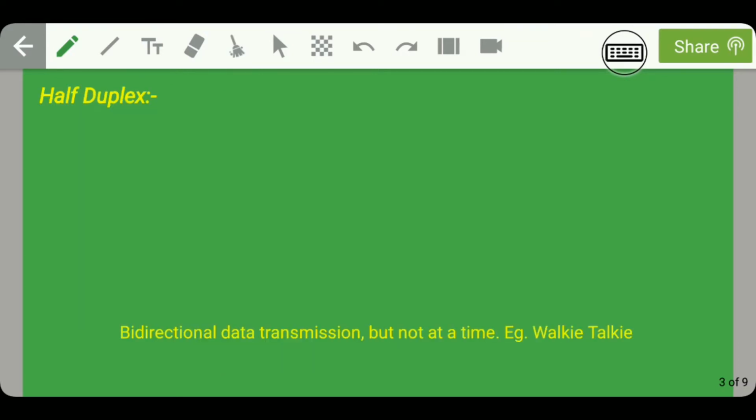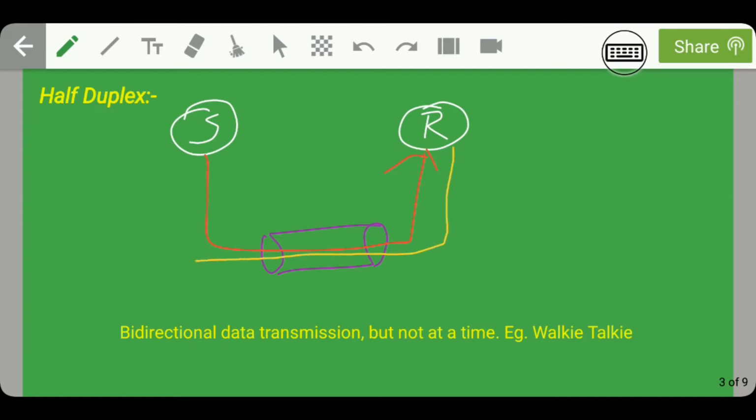Guys, moving on, let's talk about half duplex transmission mode. Imagine that this is the sender node, whereas this is the receiver node, and let's say that this is our communicating medium. In a half duplex transmission mode, when the sender sends any data transmission to the receiver, then there is an acknowledgement or reply sent by the receiver to the sender.